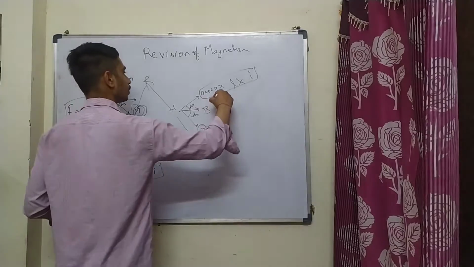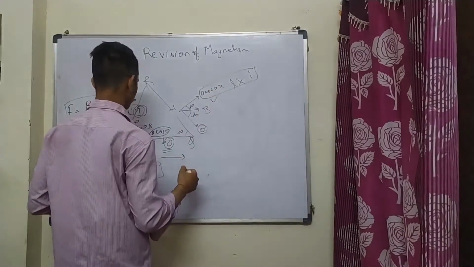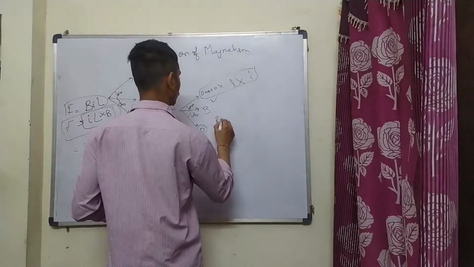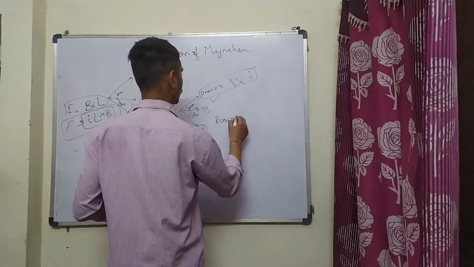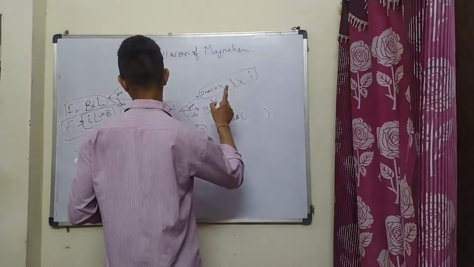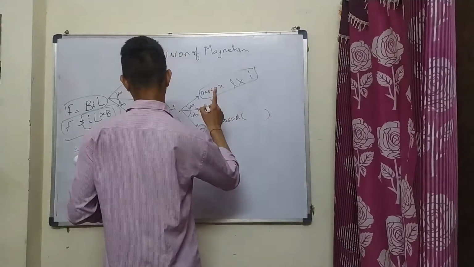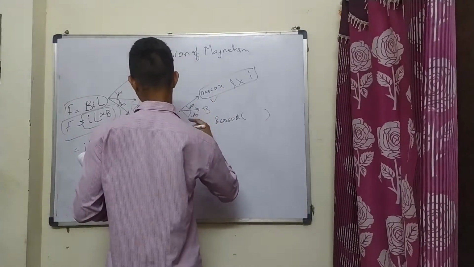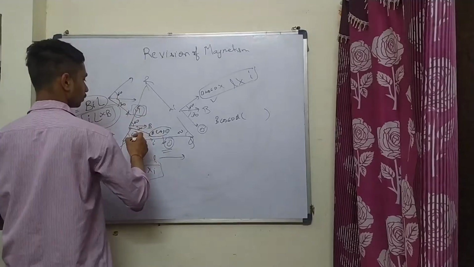And on this it will be like this. So in the vector form, B cos 60 IL, or L cross B is there now. So L cross B, what is here?